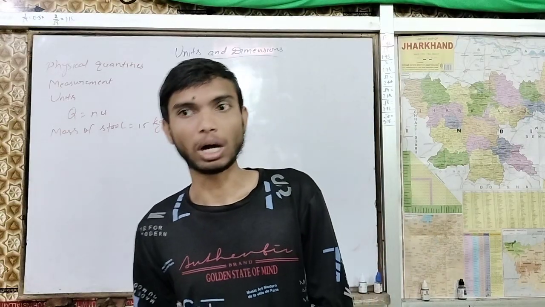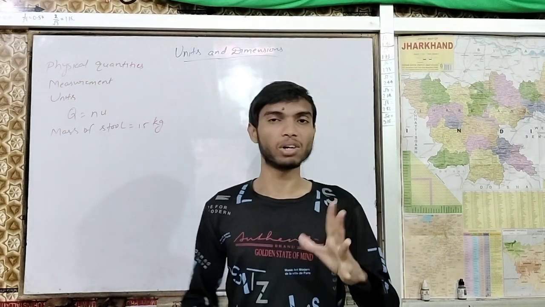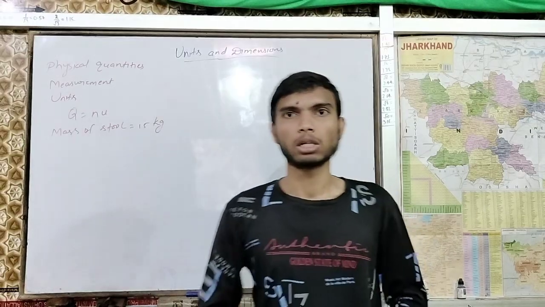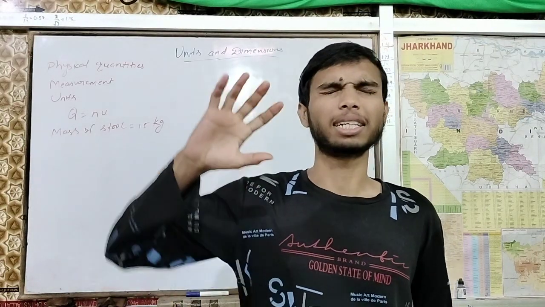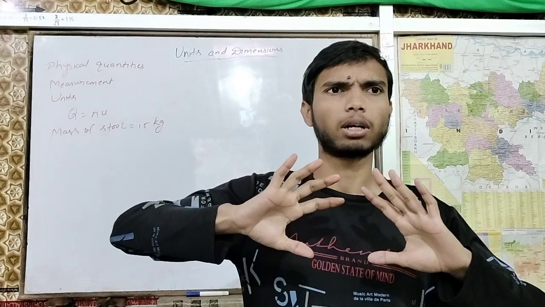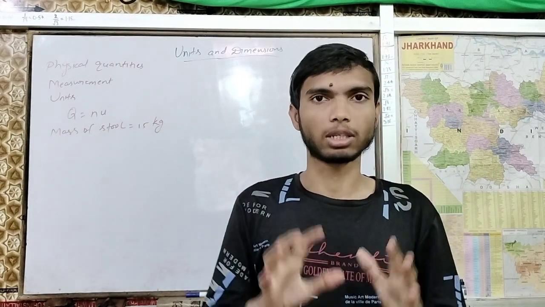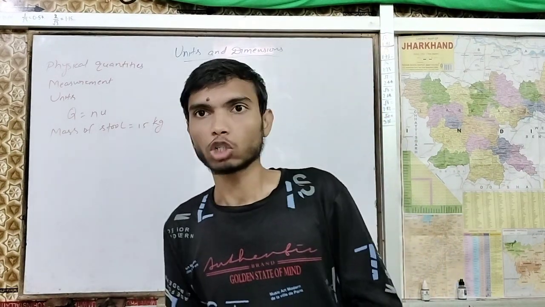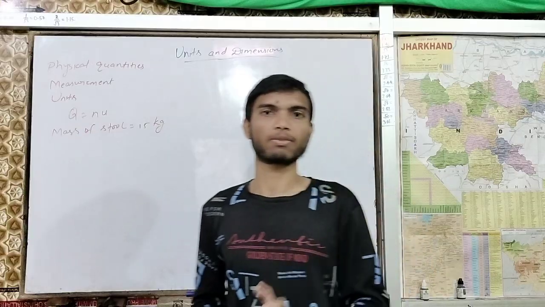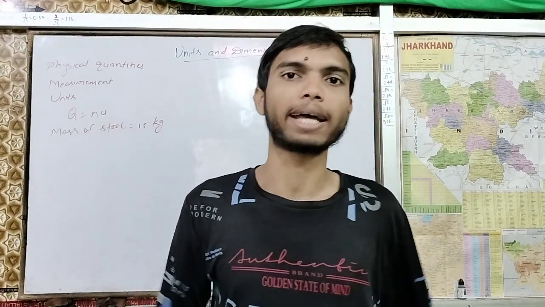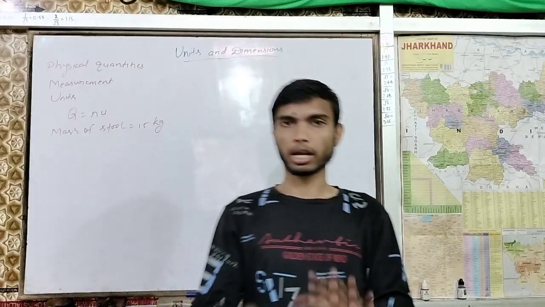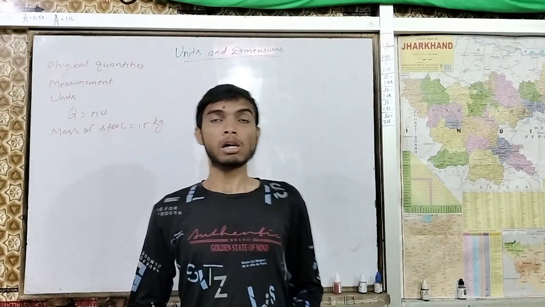I can give you examples: love, hate, fighting, sound, light. The intensity of light is a physical quantity, but light alone is not considered a physical quantity. I hope you are understanding very well.